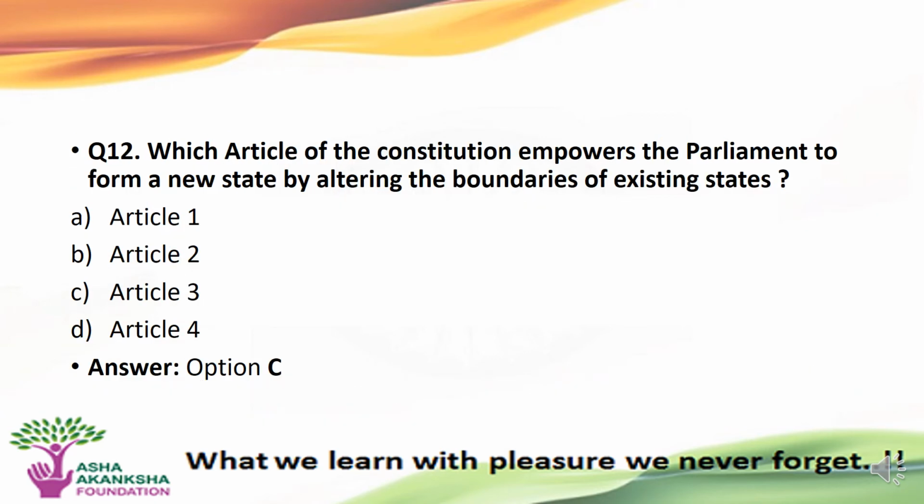Moving on to the next question. Which article of the Constitution empowers the Parliament to form a new state by altering the boundaries of the existing state? Options are A. Article 1, B. Article 2, C. Article 3, or D. Article 4. The correct answer to this question is option C, that is Article 3.